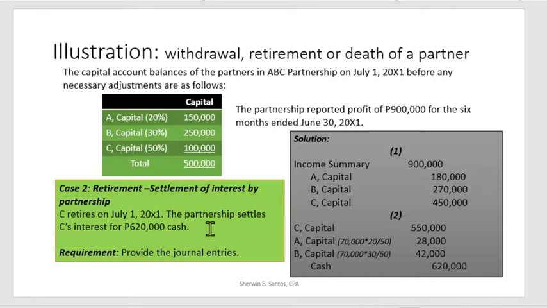So how do we recognize the retirement of the partner? First step pa rin is to distribute muna the share in the profits, which is journal entry number 1. Next, you account for magkano ang capital credit ng retiring partner. So 100,000 plus 450 is 550,000.